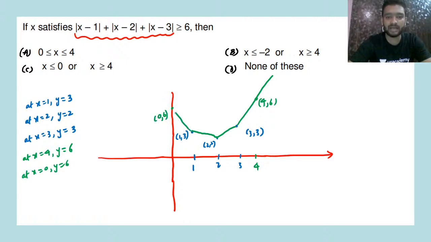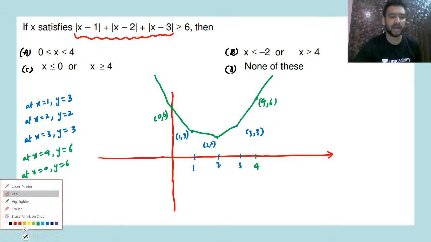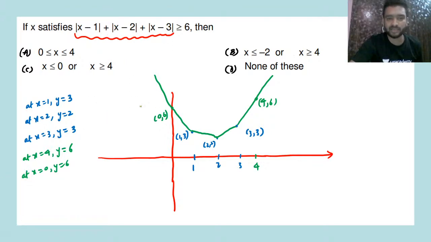So this will be the graph now. Now what you have to see is this value must be greater than or equal to 6. So I'll draw a line at y is equal to 6. So this will be the line y is equal to 6 passing through 0 and 4.